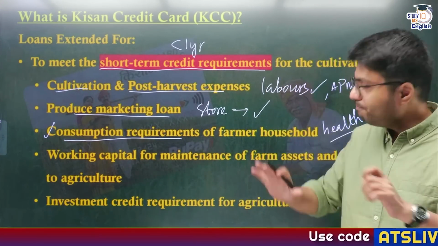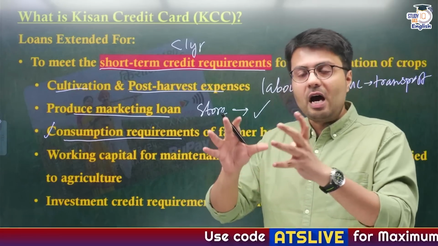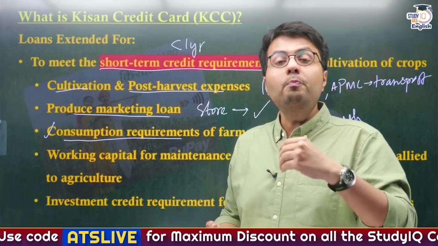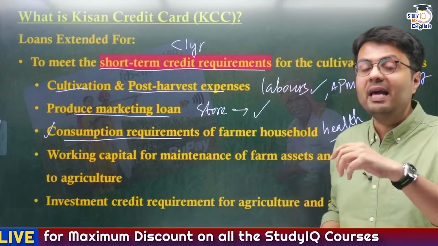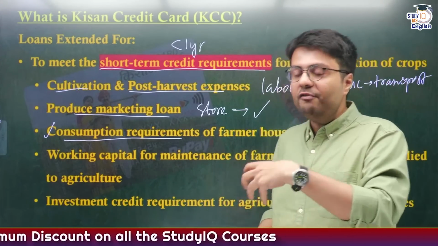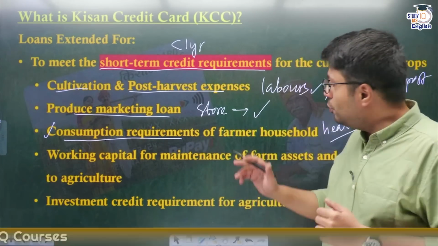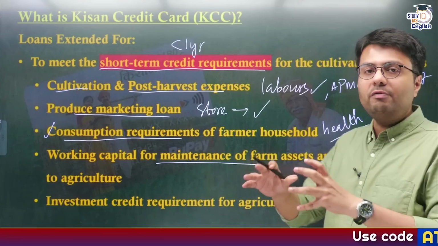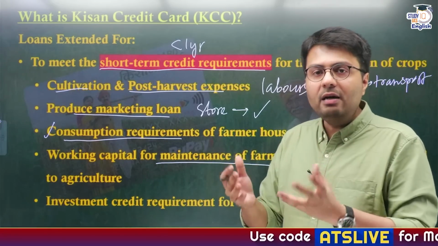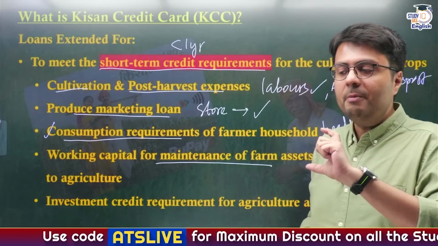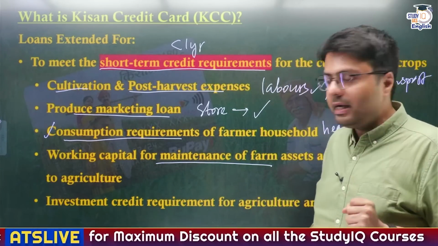Similarly, farmers have different kinds of equipment with them which they utilize to produce crops, like tractors, like combine harvesters. Similarly, farmers also have pumps which they use to irrigate their fields. So to maintain those assets, suppose if those equipments go bad, they require services of a repairman. They might require some kind of spare parts also that needs to be changed.